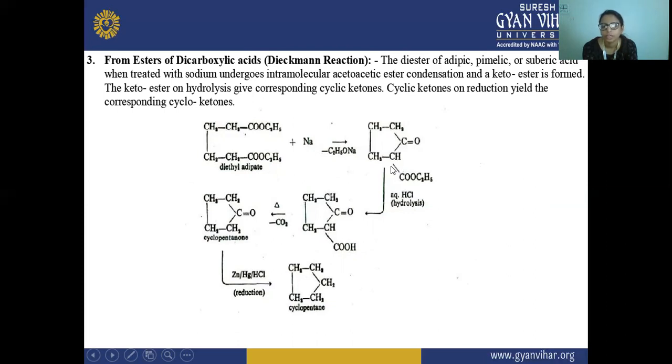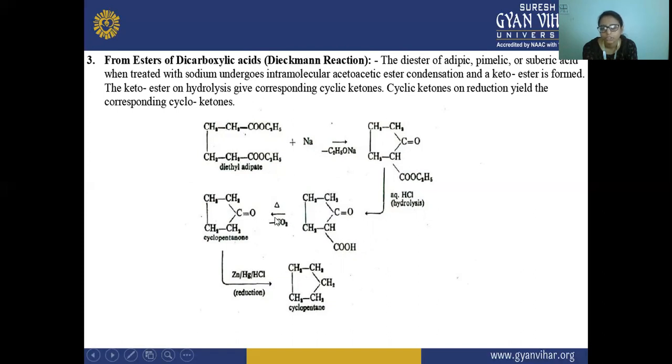After that, this ketoester is hydrolyzed in the presence of aqueous HCl, and there is a formation of this cyclic ketone, plus a carboxylic acid is formed here. After that, this is decarboxylated.